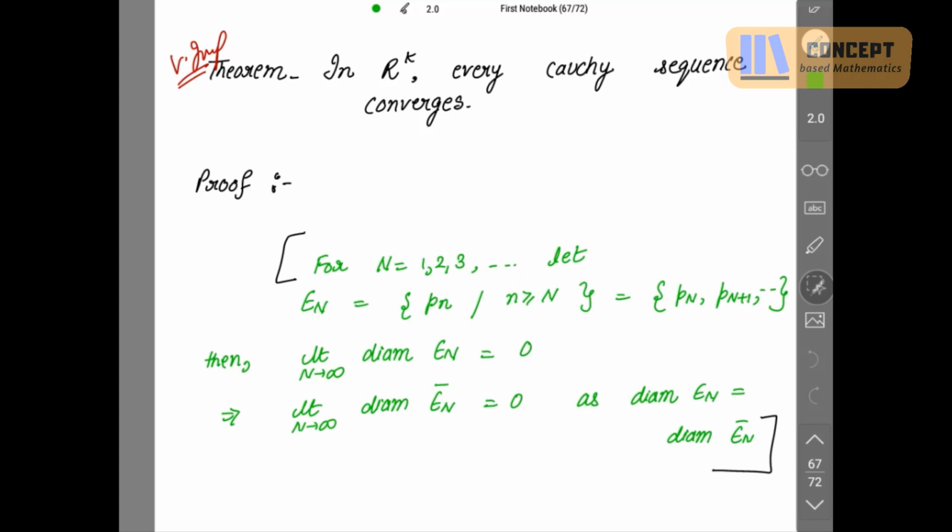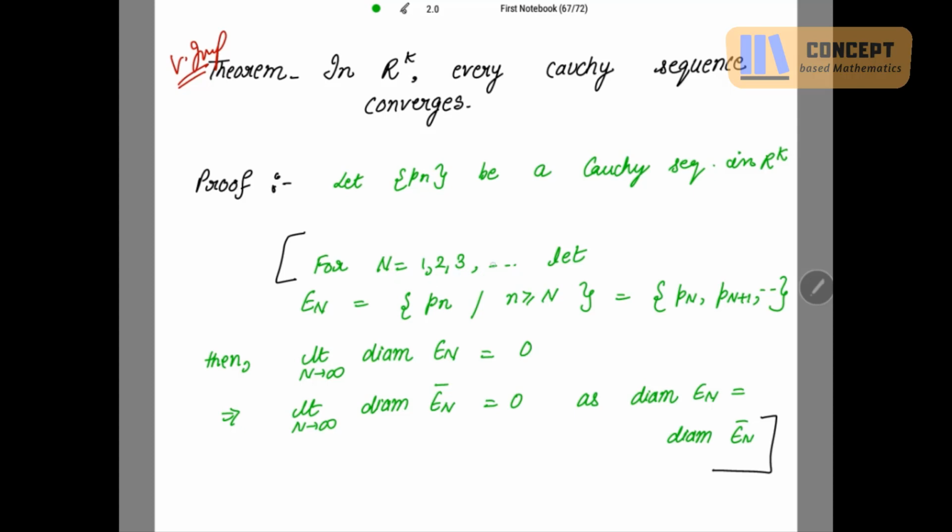Let's suppose we are given a Cauchy sequence. Let Pn be a Cauchy sequence in Rk. We need to prove that this sequence converges in this Rk. The steps are very similar to the theorem we have done earlier. Again, we have to define our En. So I just read out the proof.